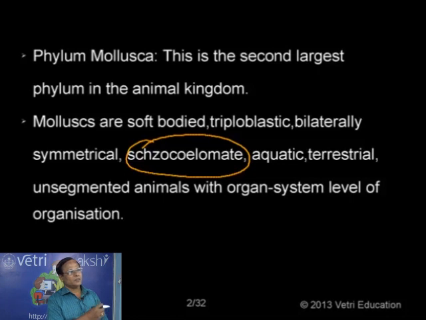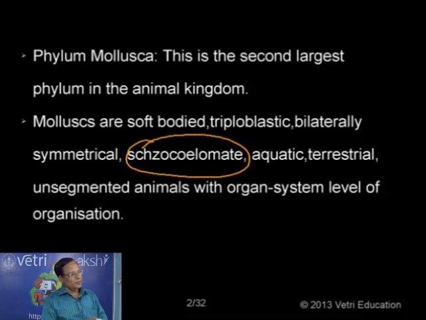As in Annelida, Arthropoda and Mollusca, the coelom is developed by the splitting of the mesoderm, from the mass of cells. Echinodermata and Chordata are entirely different from the schizocoelomate group. So Annelida, Arthropoda and Mollusca are true coelomate animal groups, but they have a schizocoel, a coelom formed by the splitting of mesodermal cells. That is why it is called schizocoelomate.